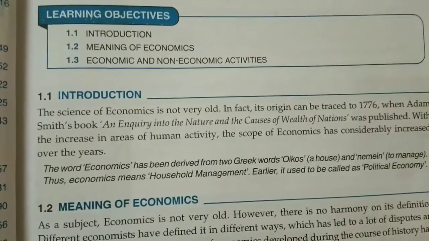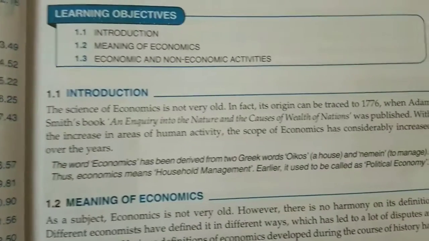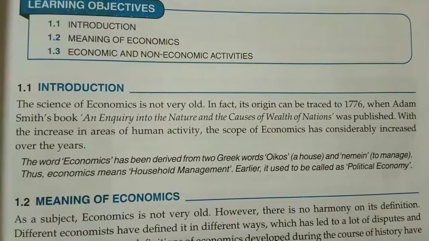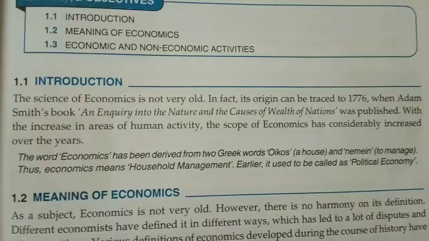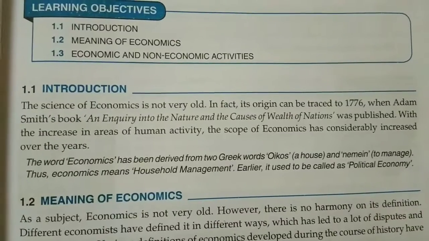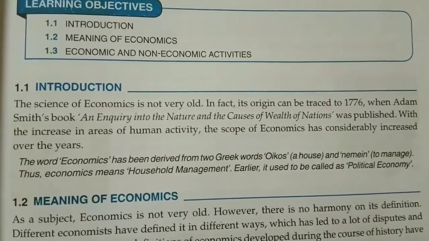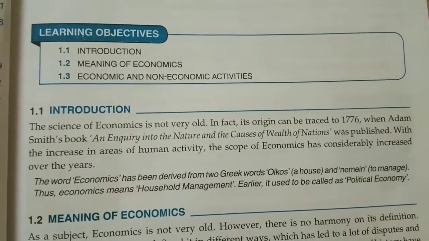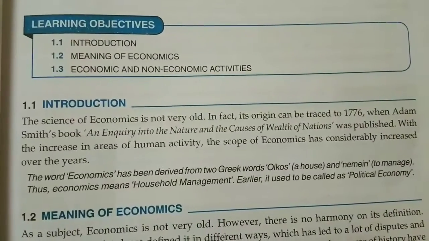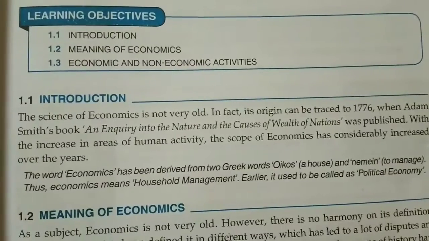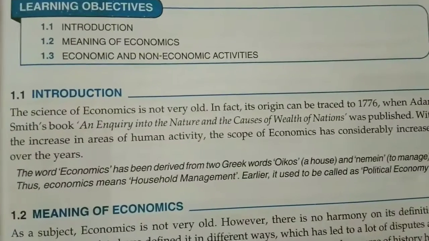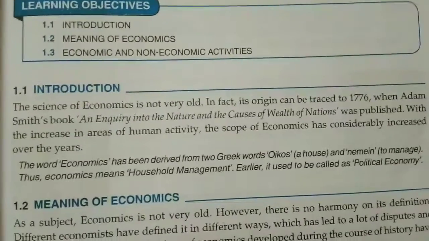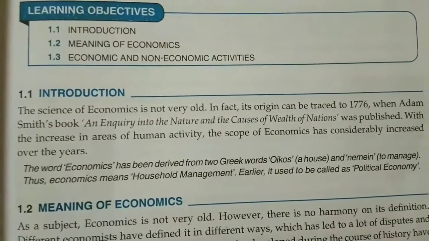Now, economics. The word economics has been derived from two Greek words, oikos, which means a house, and nemin, which means to manage. Thus, economics means household management. Earlier, it used to be called political economy. So, students, as you can see, the word economics has been derived from two Greek words, oikos, a house, and nemin, to manage. Hence, it means household management.